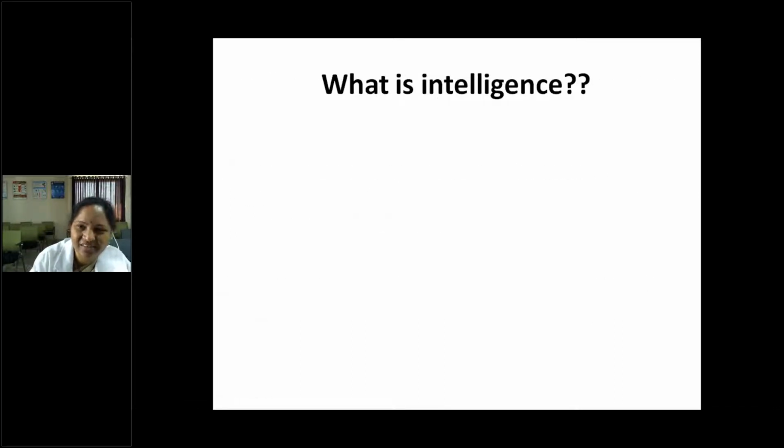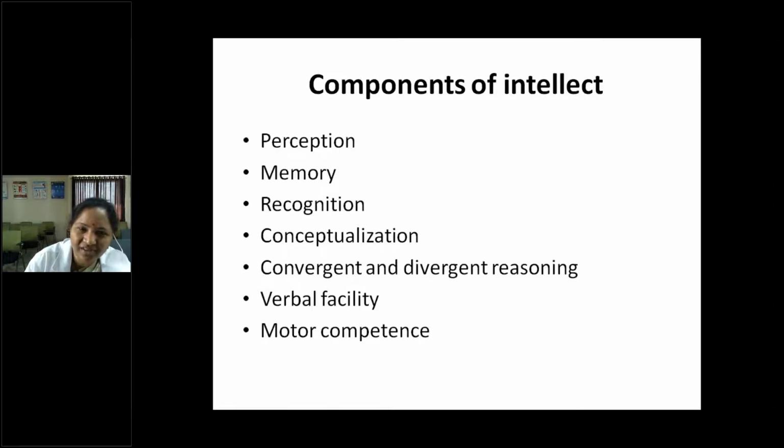So what is intelligence? Dictionary meaning: attaining and understanding some skills we call intelligence, and disability if one is unable to. Intelligence means all components should be there. What are the components of intellect? The person should perceive. The perception should be good, and they should have memory, both recent and past memory, that is recent and remote memory.